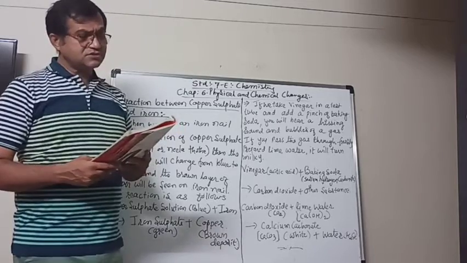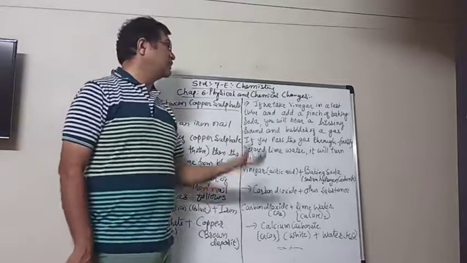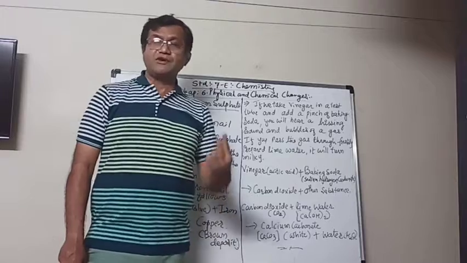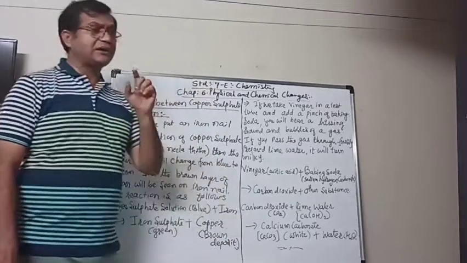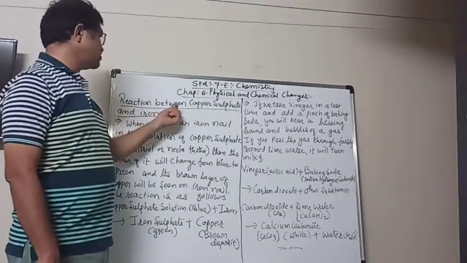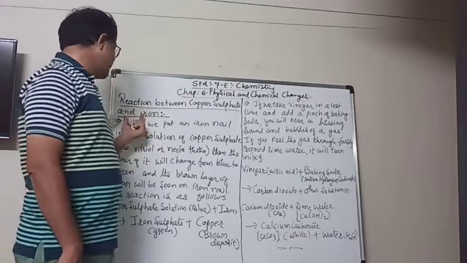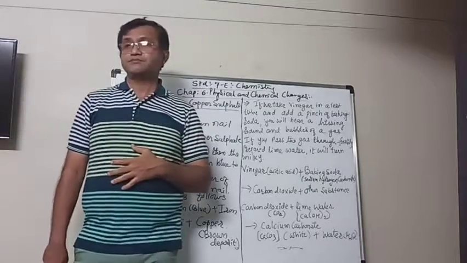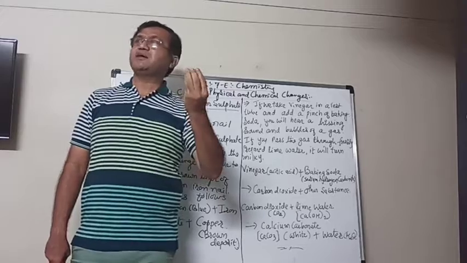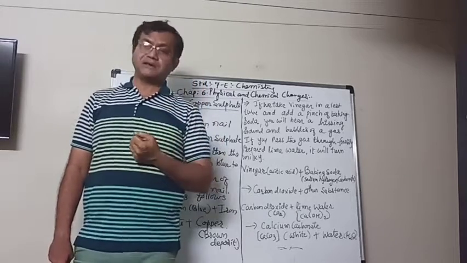Now let us see some other chemical changes. First of all, we will learn a chemical change, that is the reaction between copper sulfate and iron. Copper sulfate is obtained in the form of powder.